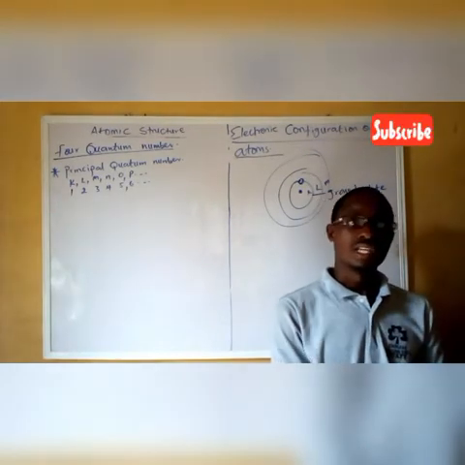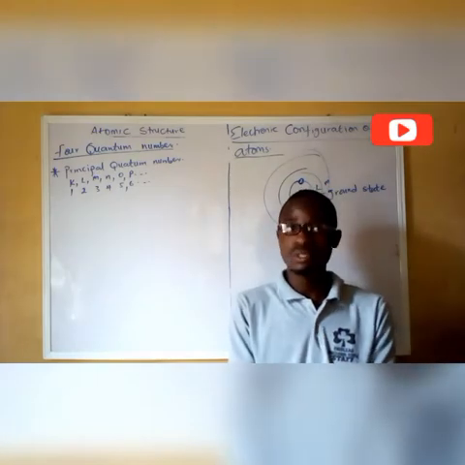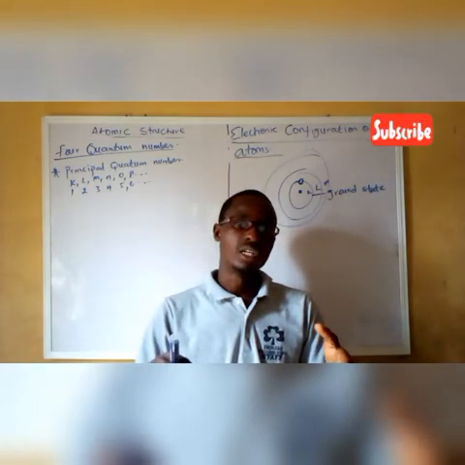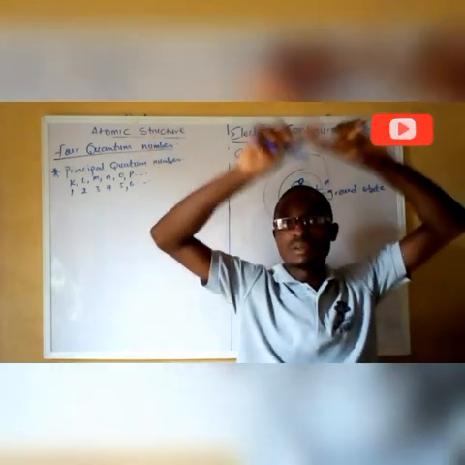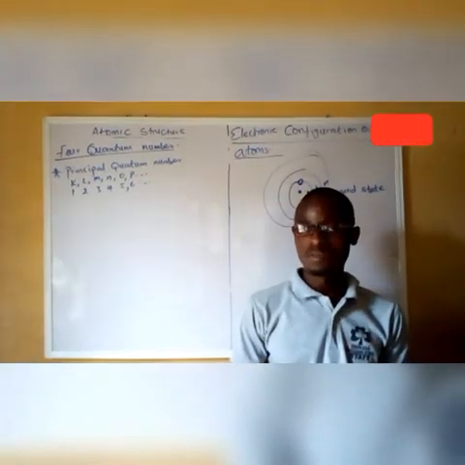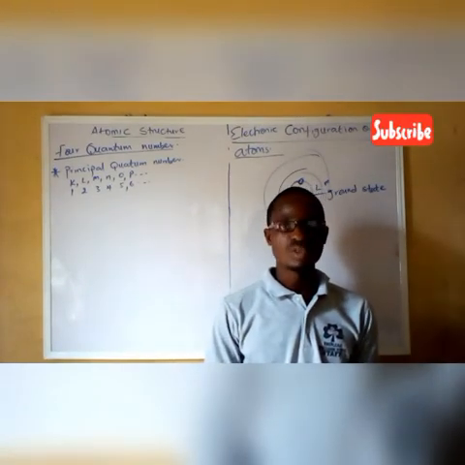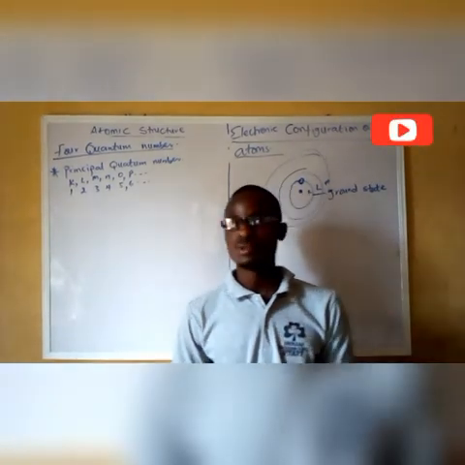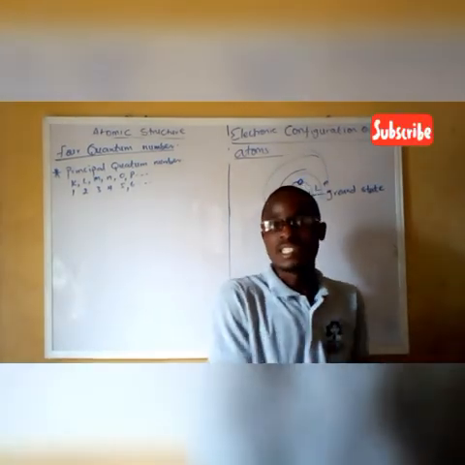You can sit in a whole building, but don't forget that in the building you have a sitting room. That's like a sub-level. So the building corresponds to the principal quantum number. In the building you have a sitting room, which happens to be the sub-shell. But inside the sitting room, what are you going to sit on? You're going to sit on the chair. So the chair serves as the orbitals.